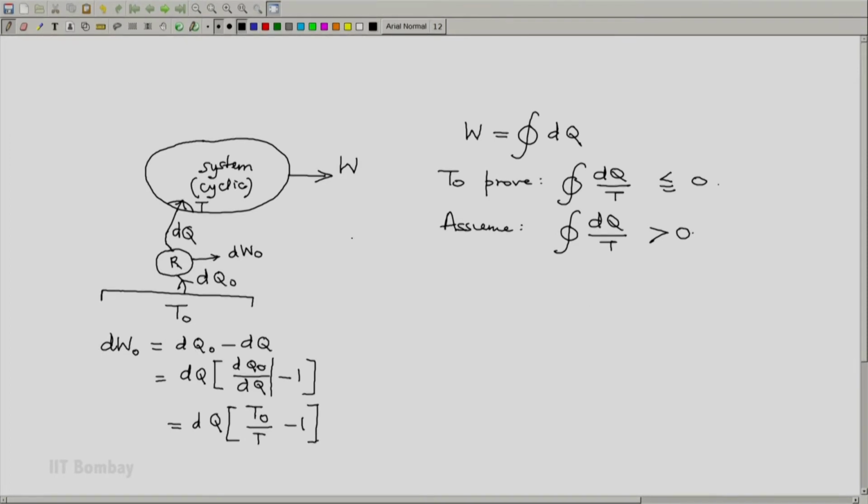Now, let us consider this as a system. What is this? This is a one-T machine, and it is cyclic. Why cyclic? Because the system is part of our machine, it is cyclic, and all these reversible machines required to provide this dq are also cyclic. So, our extended system shown by the dotted loop here is a one-T machine which executes cyclic processes.